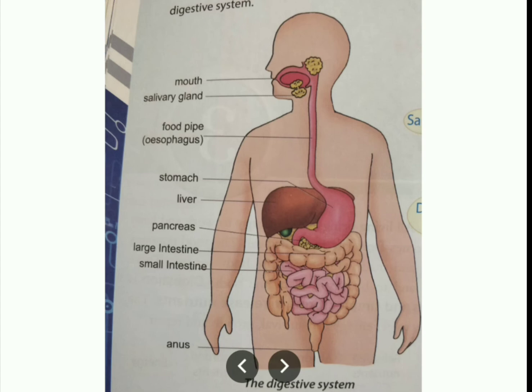Next, this one is the food pipe. This pipe is there, children, right? This is called the food pipe, through which the food whatever you are taking will enter. Then after, this is called the stomach. Yes, let me erase this.